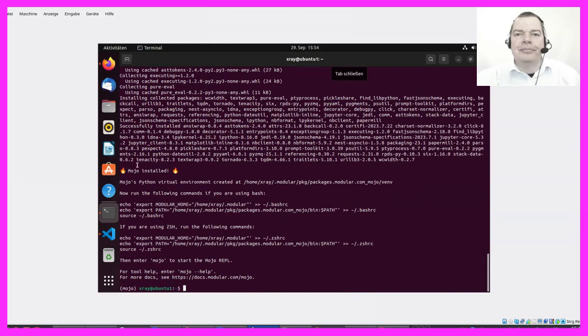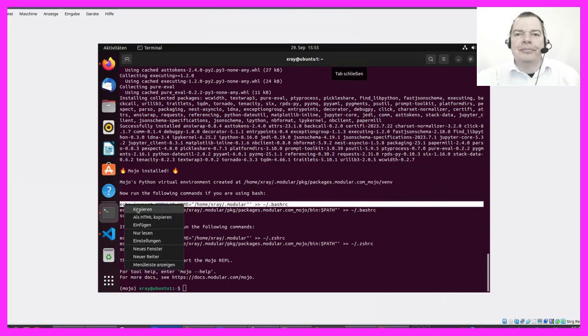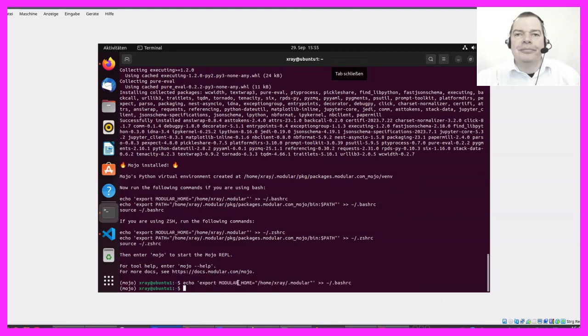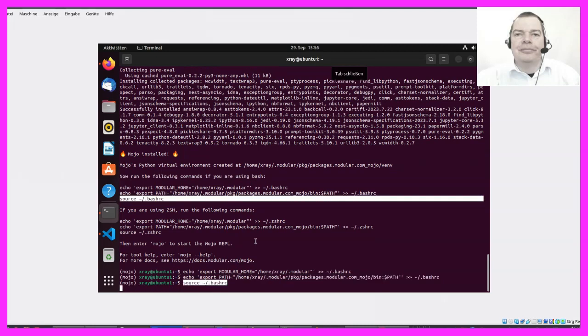Okay, it looks like it worked this time, and it was much faster after I created the virtual environment. Now here is where that stuff lives, and now I'm supposed to do a few more things to get the path right. So let's export this variable here, and the second one, and finally the one for the bash.